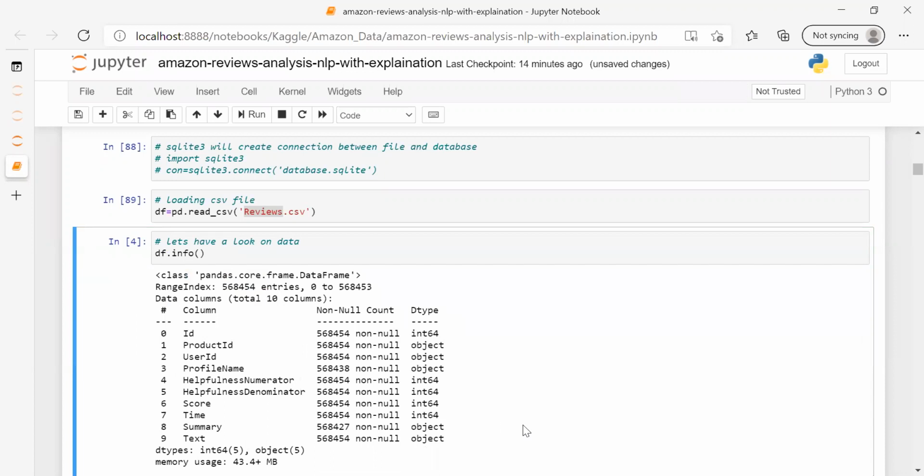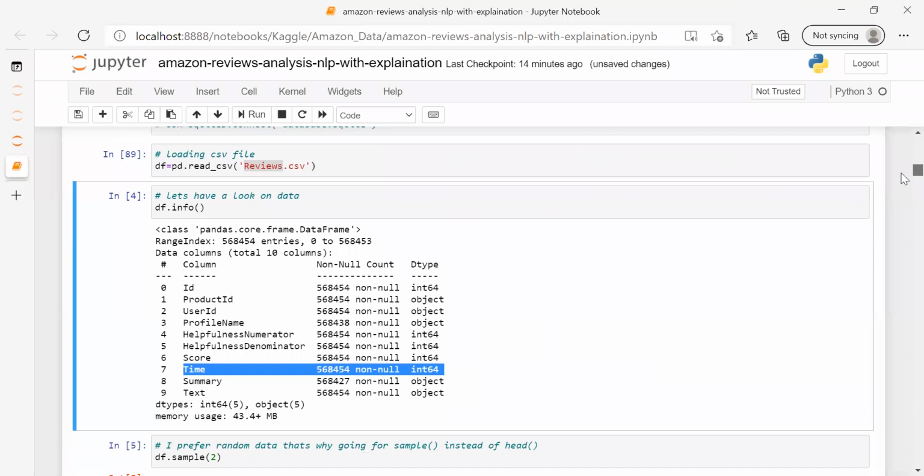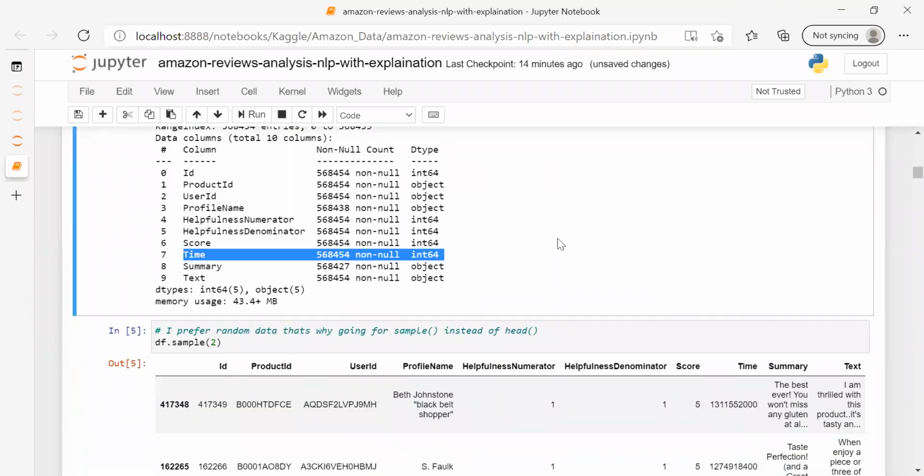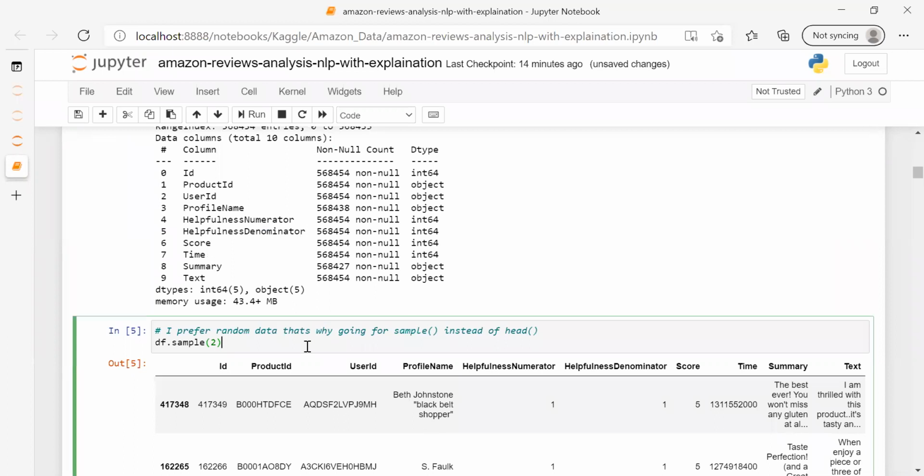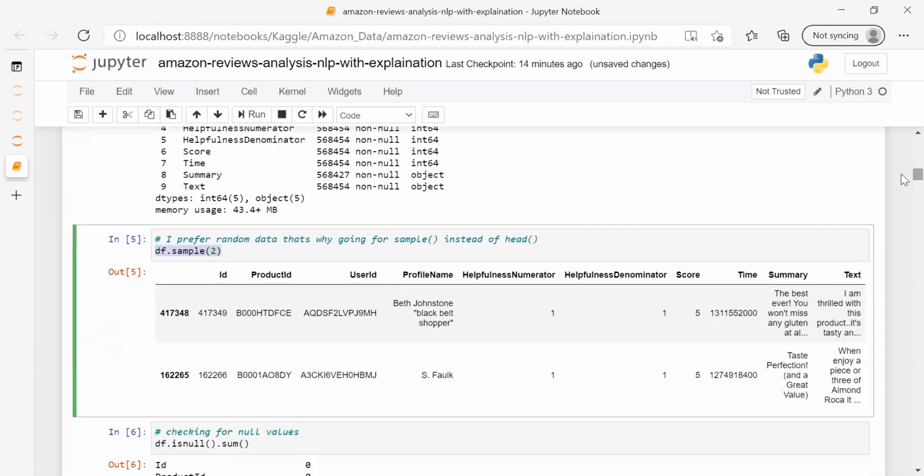Here we can see that the main thing is this time column. This time is also given in the integer data type. As we know, we can't process the time column if it's in integer. We will be processing it later. So now we have loaded the data. We have seen the data types, the blank values and everything. Now, second, let's have a look at the data, let's have a feel of the data, what all values are there and how it's looking.